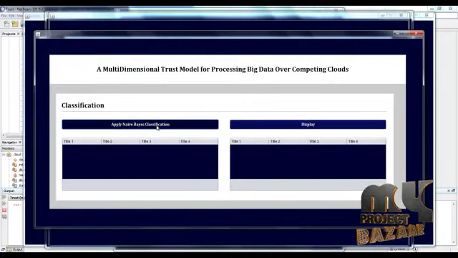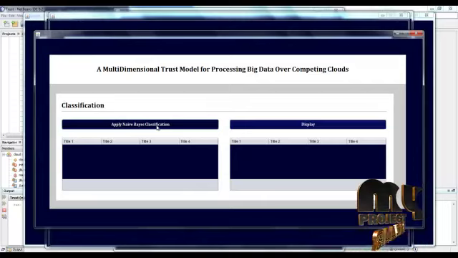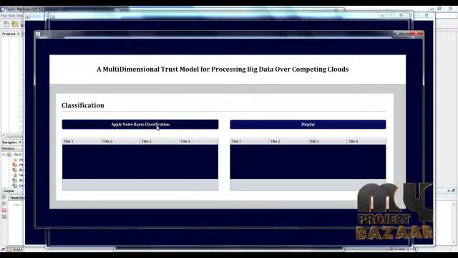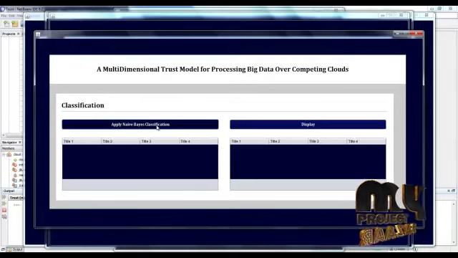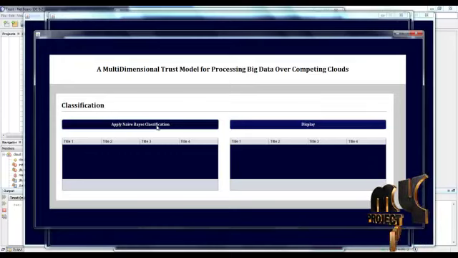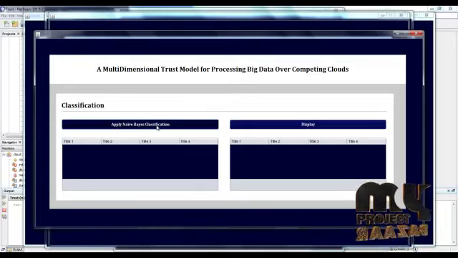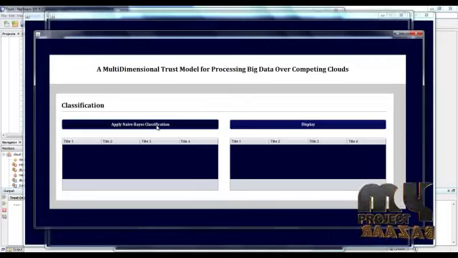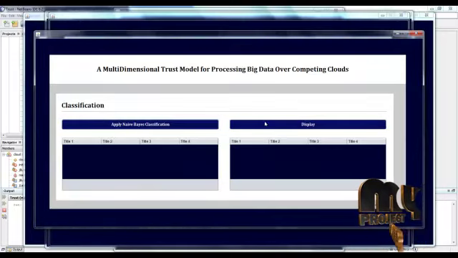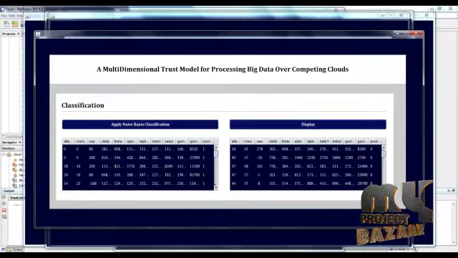Here the Naive Bayes classification algorithm is used for classifying whether the person is in a normal or abnormal mindset. Data classified successfully, then view the data.